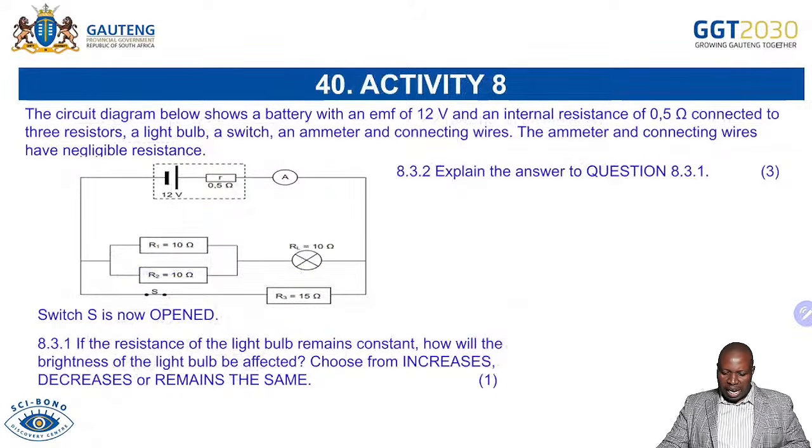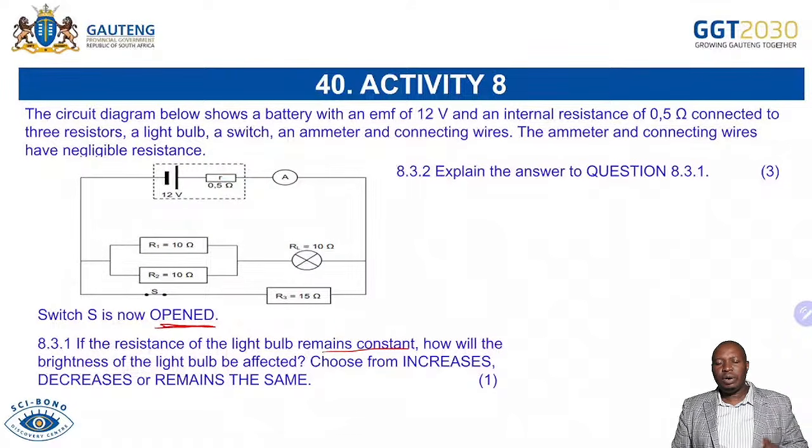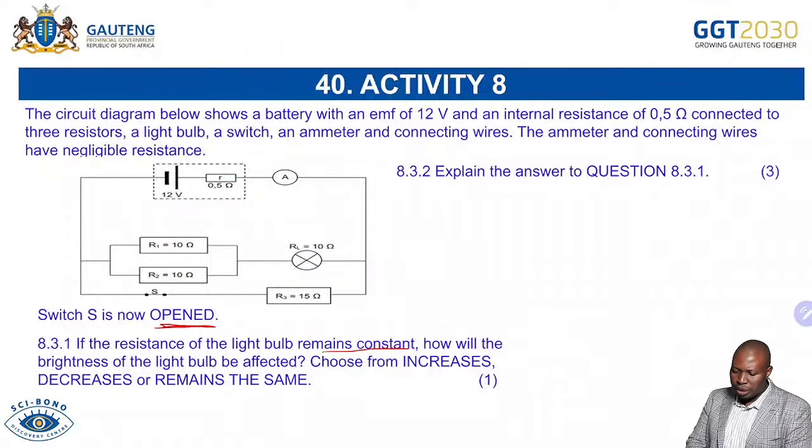Now, switch S is still closed. They said, okay, if the resistance of the light bulb remains constant, how will the brightness of the light bulb be affected? Oh, switch S is now opened. Now, I want you to have understanding to say, when we open